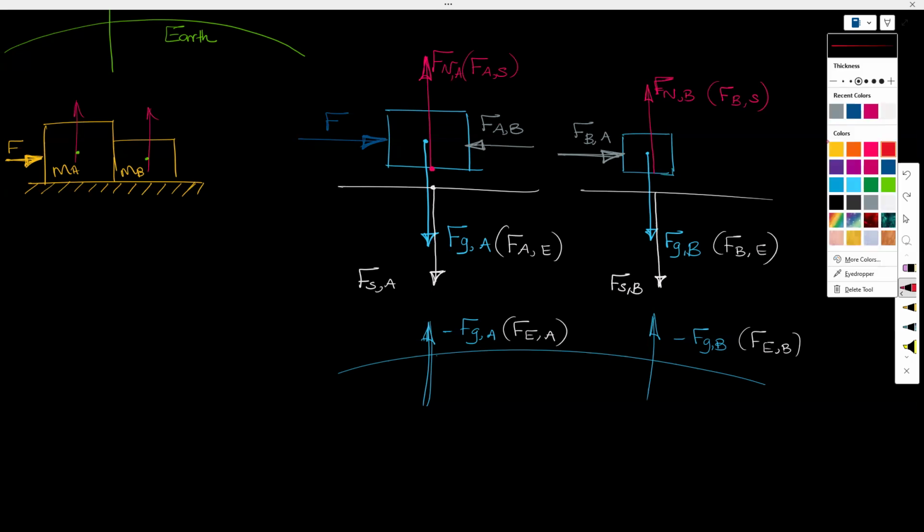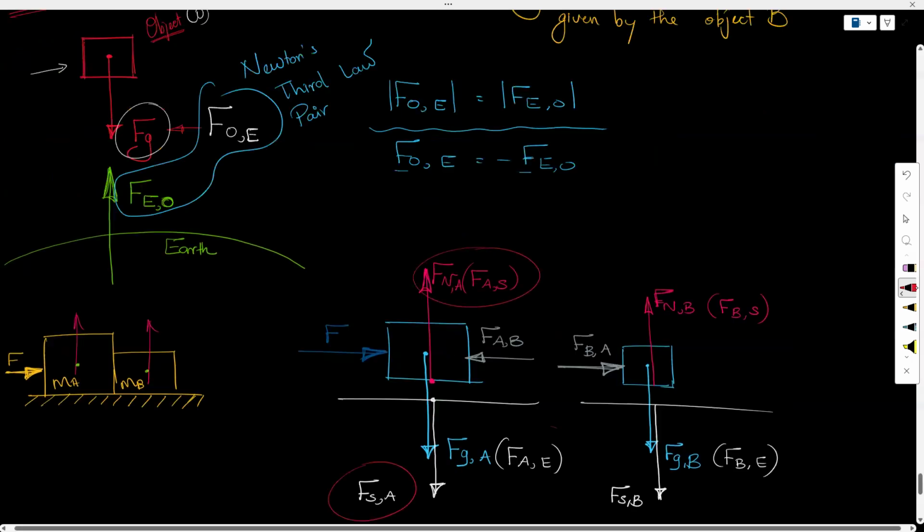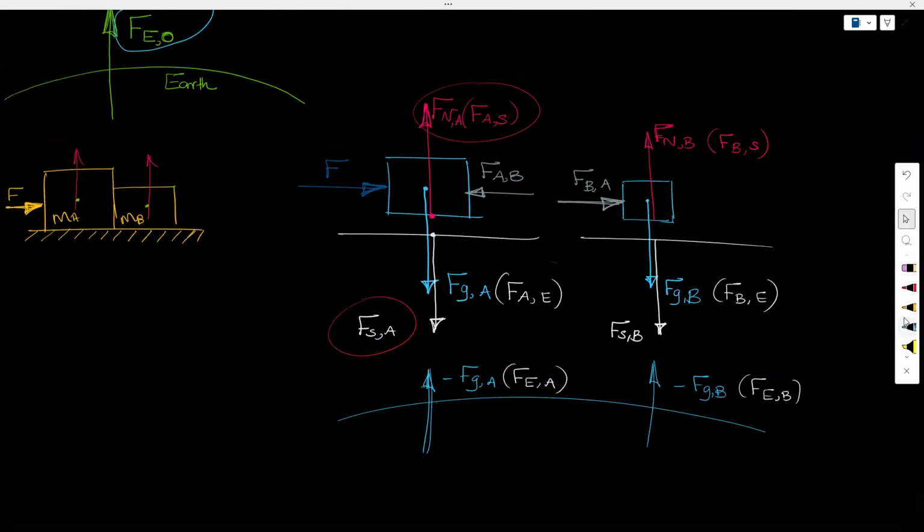So I marked these with the same color, but understand those two are not Newton's third law pair, right? So this one and this one are Newton's third law pairs. Sorry. And this one and this one are third law pairs, right? Other than that, it is basically color coded.